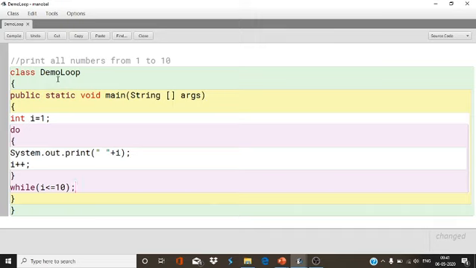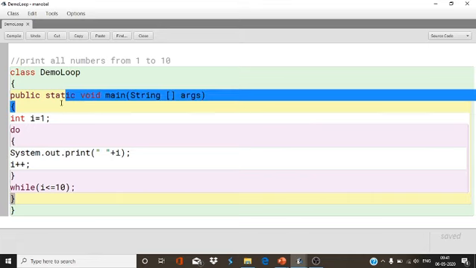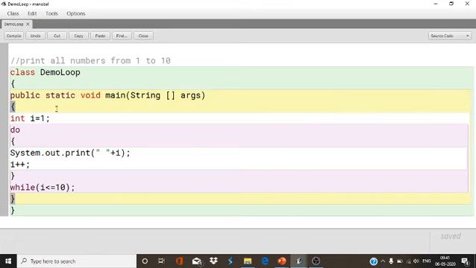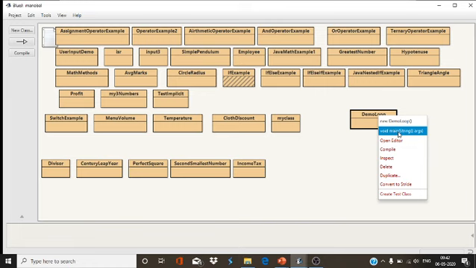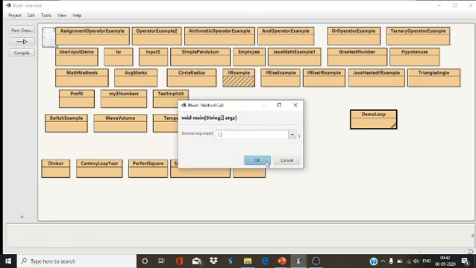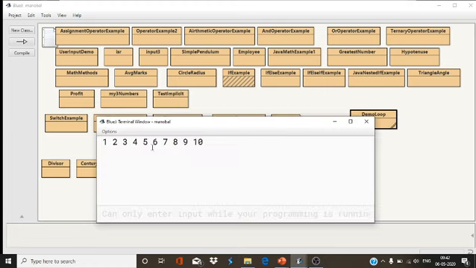See, as we know that the main method is the entry point of the compiler, so the compiler will enter from the main method and it will start compilation. So I equals 1, it will print I, then after that it will increase the value. We will get the same value, but I will show you the difference. 1, 2, 3, 4 up to 10.